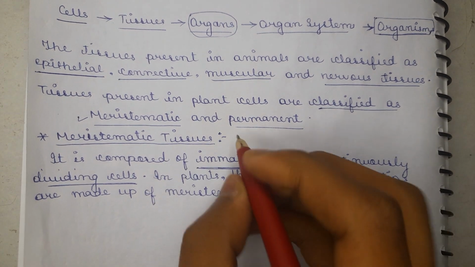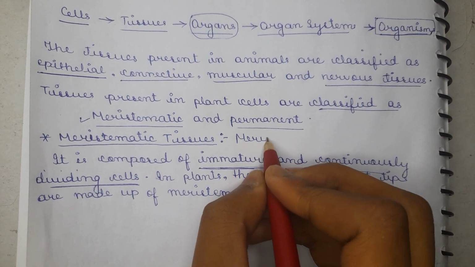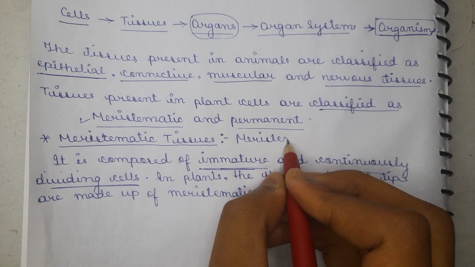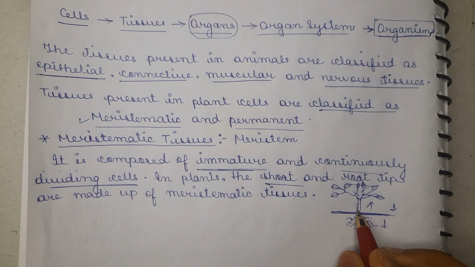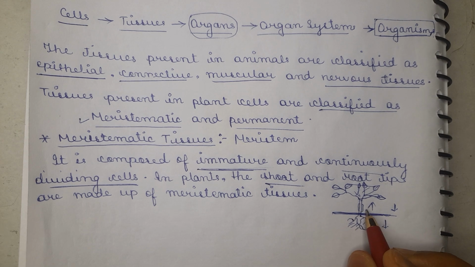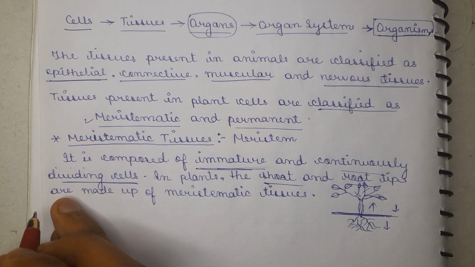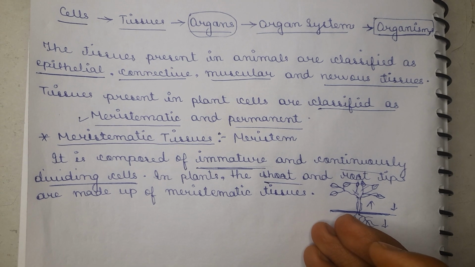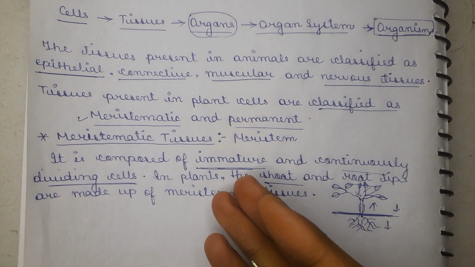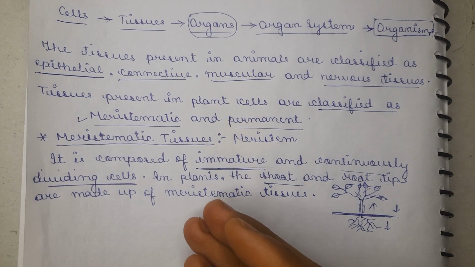Meristematic tissue is also known as meristems. All these root tips, and the stem region covering, are made up of meristematic tissue.